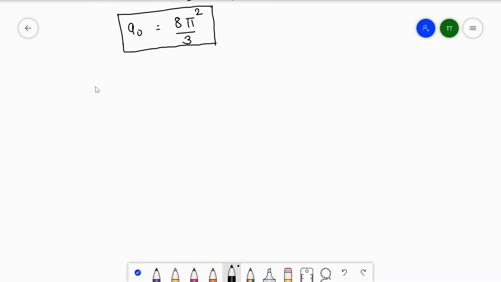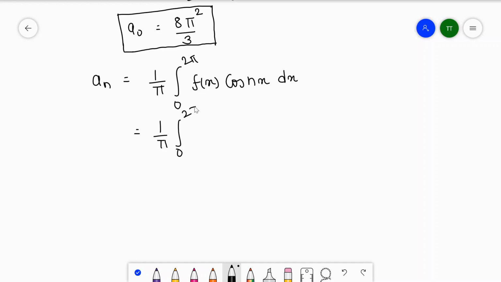Now we will find the value of an, and the value of an will be 1 upon pi, integral 0 to 2 pi of f(x) cos nx dx. So this is equal to 1 upon pi, integral 0 to 2 pi, and here we have the function of x as x square, so x square cos nx dx. You can see over here, one is an algebraic function and another is a trigonometric function, so we have to use the u dot v formula. What is u? u is x square, v is cos nx.